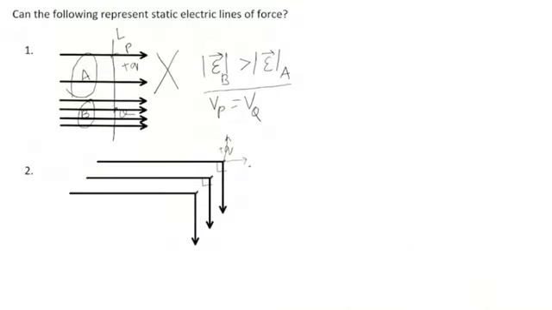So we could say that here q would be experiencing force in this direction, q times the strength of the field here, and here also q times the strength of the field. This is also not possible because at one point the elementary charge must experience force in one direction. So we can also say that this is also not a static electric line of force.